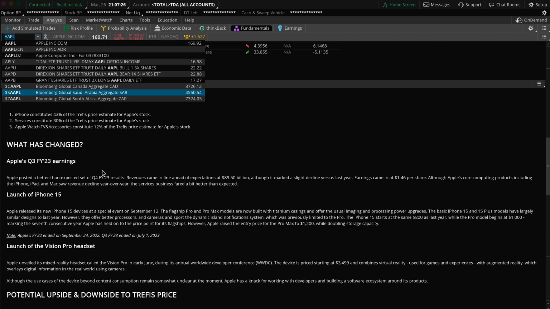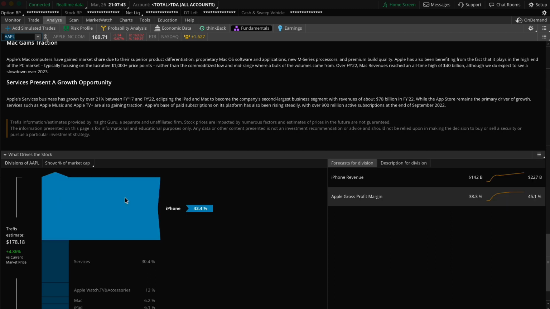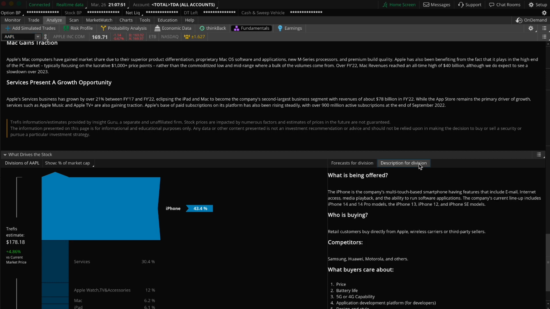Apple's a little more diverse. When we scroll down for the breakdown, we have the iPhone, we have the services, we have the Apple Watch, TV, and accessories, and so on and so forth. Okay. So if we just click on iPhone, which is 43.4% of the market cap, you'll see that we can click to see what the forecast for that division will be. Okay. So we can actually see that and we can get a description if we choose to.